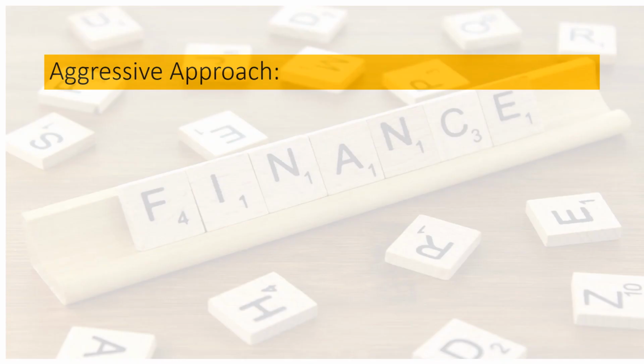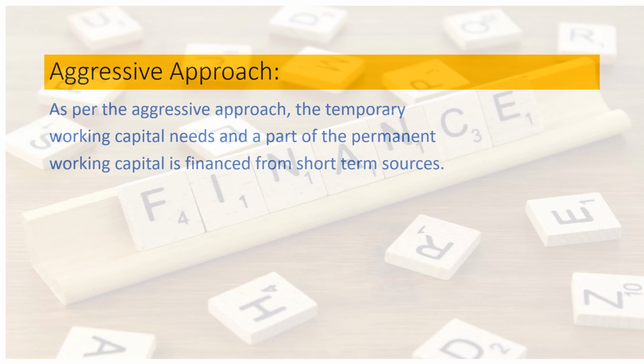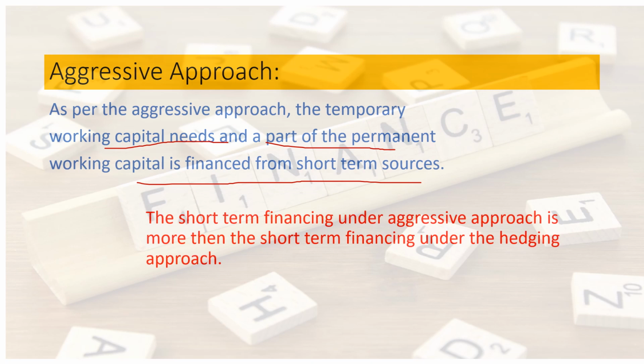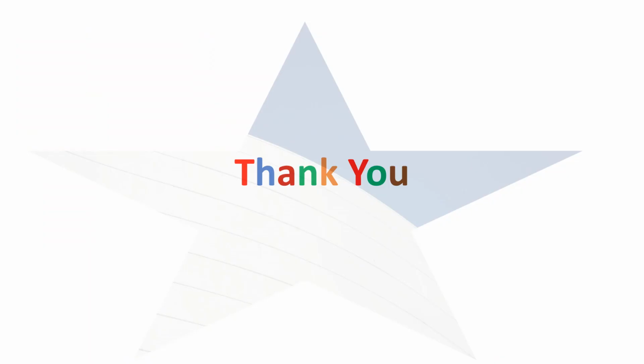Then next, the aggressive approach. Under this approach, the temporary working capital needs and a part of permanent working capital are financed from short-term sources. So the short-term financing under this aggressive approach is more than the short-term financing under the hedging approach. So this aggressive approach says that temporary working capital needs and a part of permanent working capital are financed from short-term sources. So, these are the approaches of working capital.